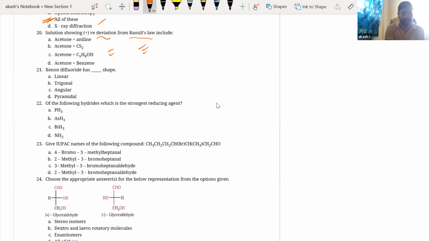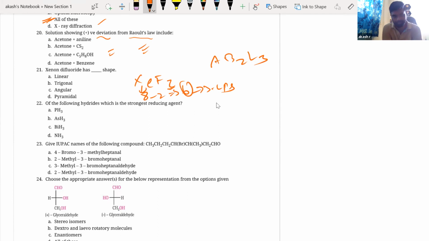Okay, xenon difluoride, XeF2, has what shape? We'll try to understand this. Xenon has 8 valence electrons. 2 are involved in bonding. So how many electrons are left? 6 electrons are left out. That means 3 lone pairs are present. So this belongs to the form AB2L3, 2 bonding atoms and 3 lone pairs.